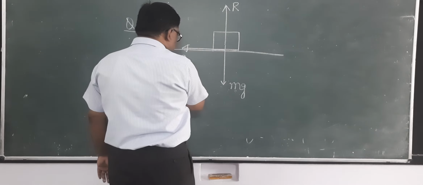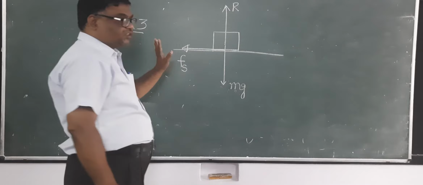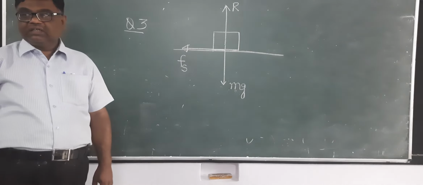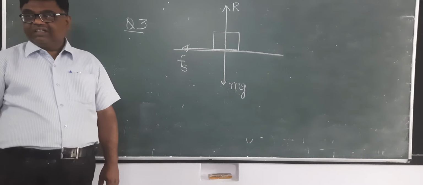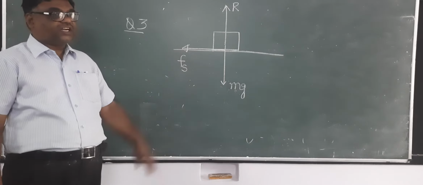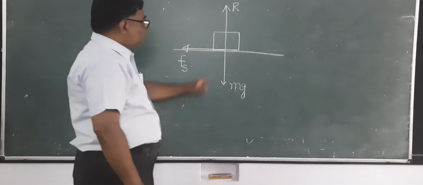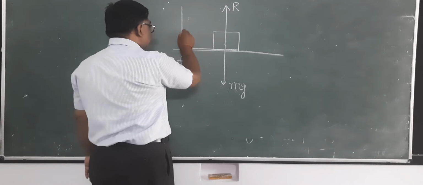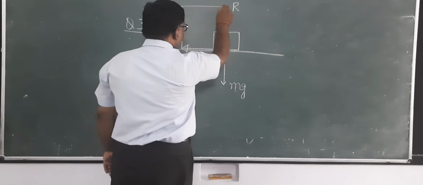Suppose the friction is acting in this direction. This is limiting friction. Limiting friction means the maximum value of static friction. Now what will be the resultant of normal reaction and force of friction? You complete the parallelogram.